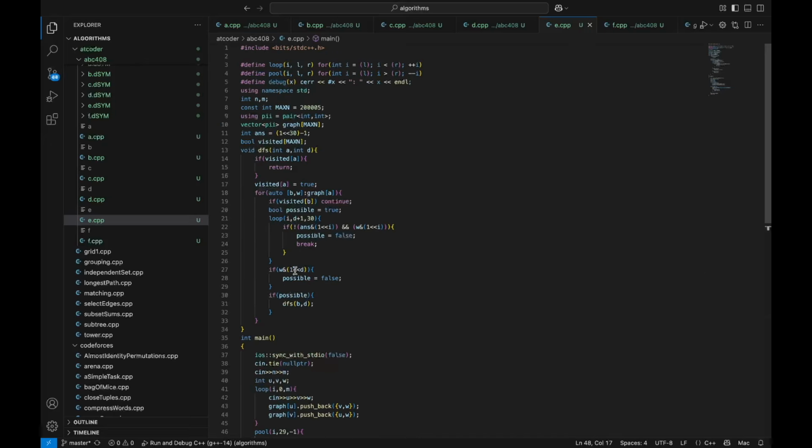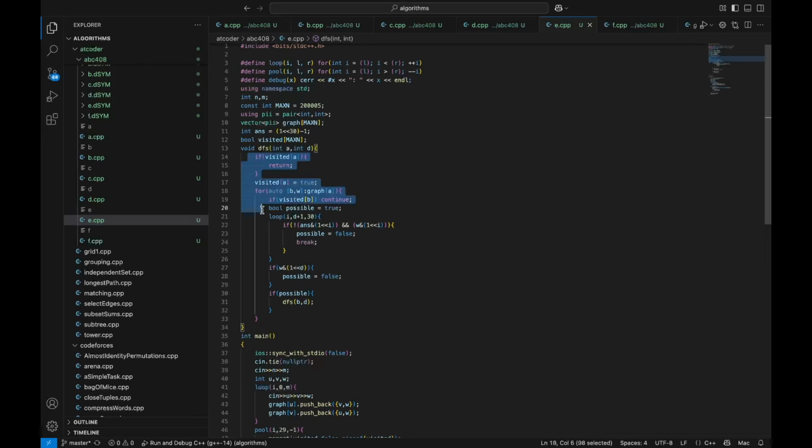So this part is my DFS, and this part is checking whether the current edge can be passed through. This is what I mentioned about needing to check whether it satisfies all previous results that we already have.